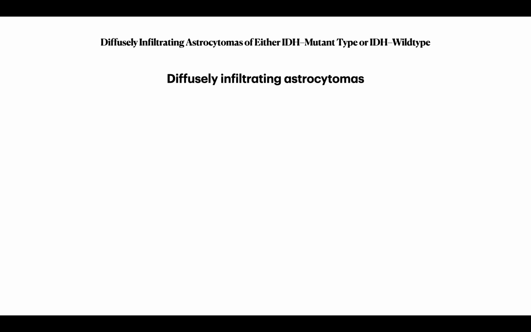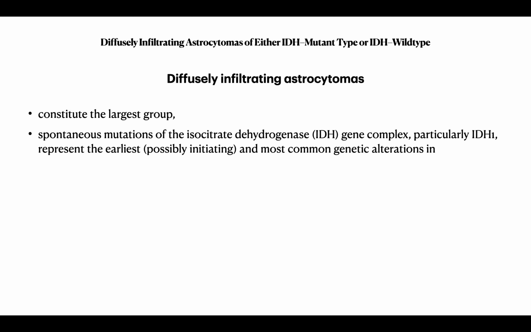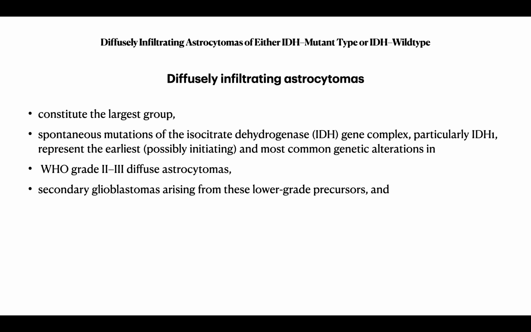So coming to the diffuse astrocytomas of either the IDH mutant type or the IDH wild type, the diffuse infiltrating astrocytomas constitute the largest group. Spontaneous mutations of the isocitrate dehydrogenase IDH gene complex, particularly IDH1, represent the earliest, possibly initiating and the most common genetic alterations in WHO grade 2-3 diffuse astrocytoma. Secondary glioblastomas arising from these WHO grade 2-3 diffuse astrocytomas. WHO grade 2-3 oligodendrogliomas.